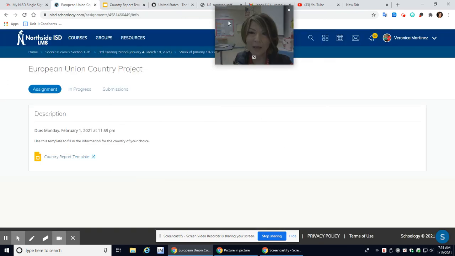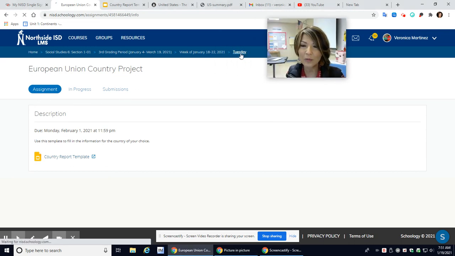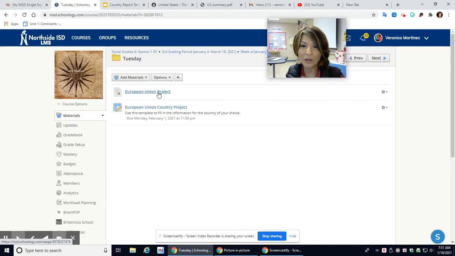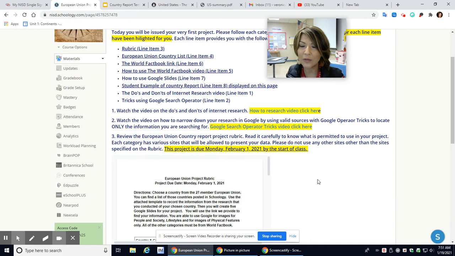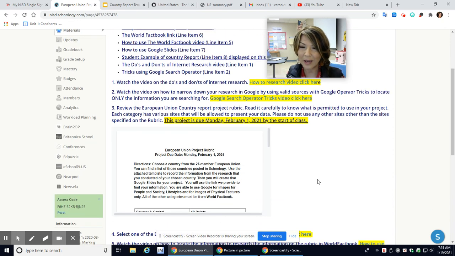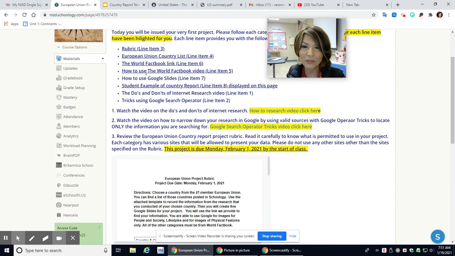Remember, I know it's a lot, and this is why it's really important that you follow along exactly the way I typed it up for you. This is going to explain it to you literally the way you need to know how to do it. Super easy. Follow those line items.